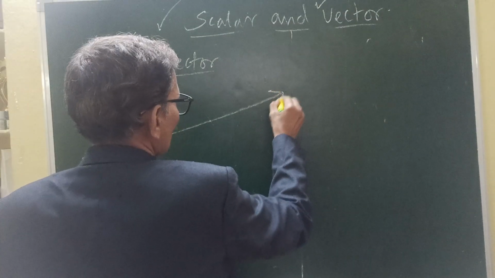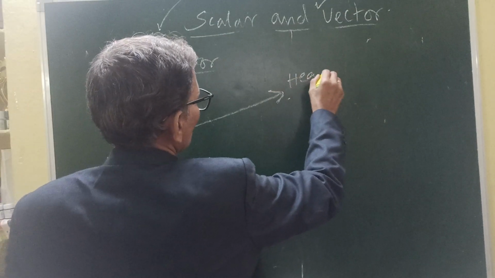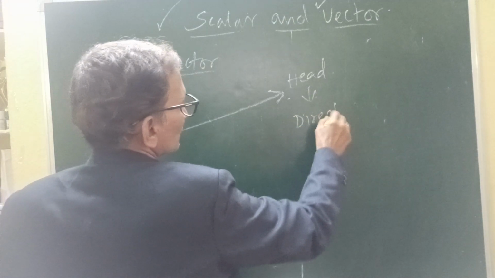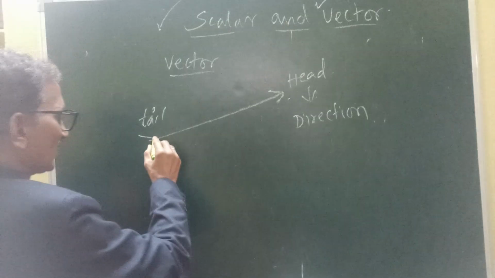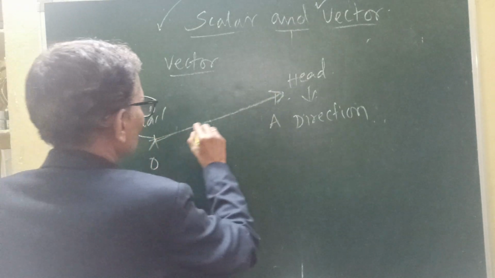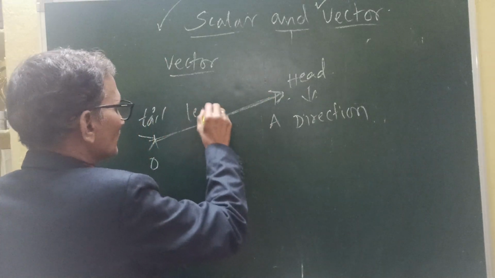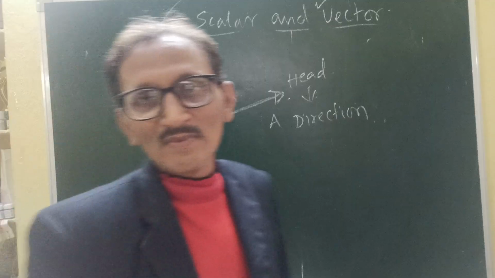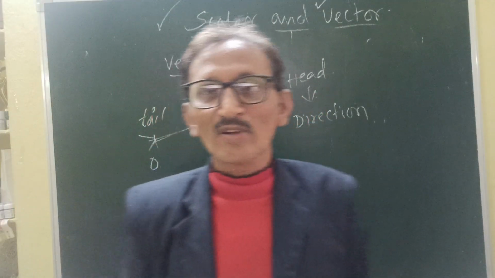This head gives the direction. If you take one point O to the point A, this is the length. The length of the vector is called the magnitude of the vector.